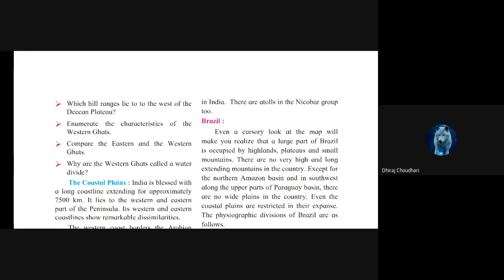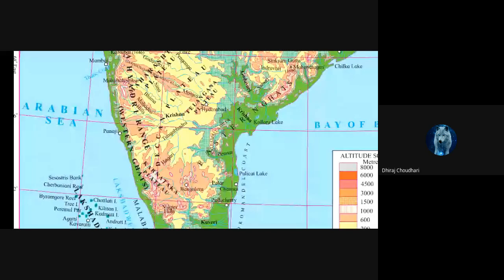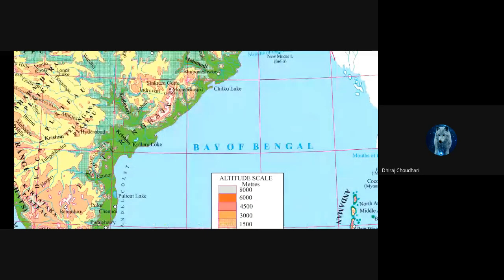See this figure. See here. The Sahyadri range is given here. Then the Western Ghat is given here. See here at the coastal area, the Western Ghat you can see. Now if you come to the eastern side, then the Eastern Ghats are there.